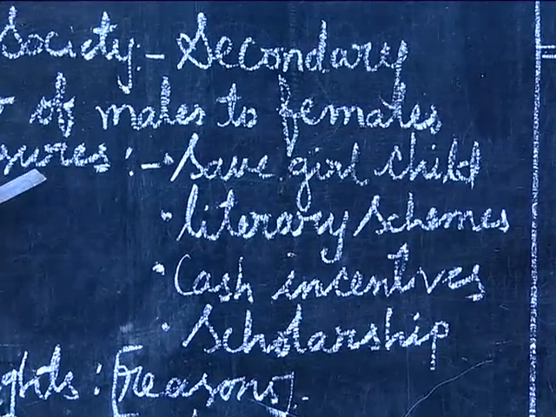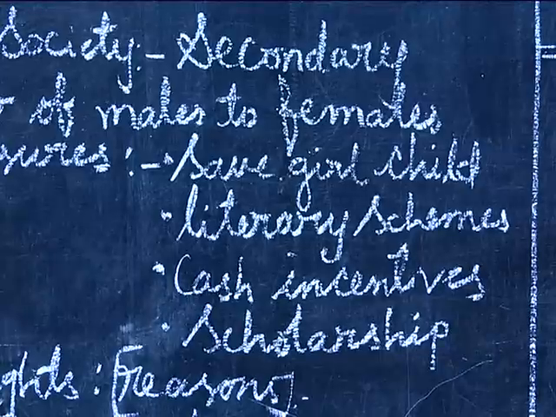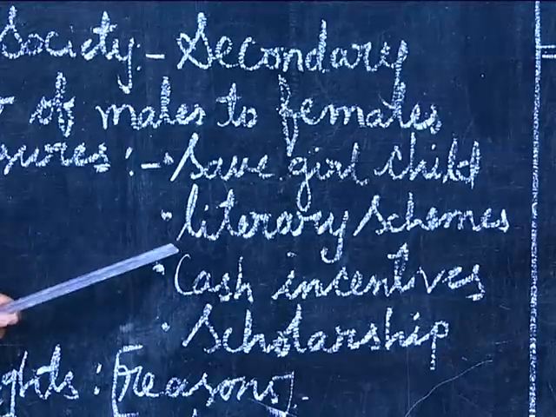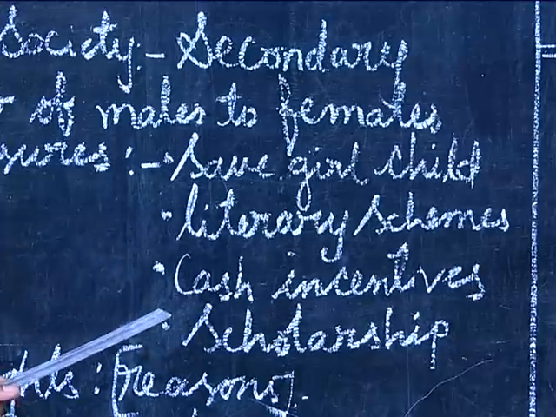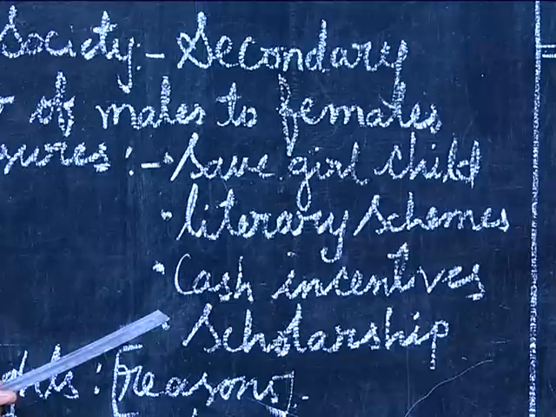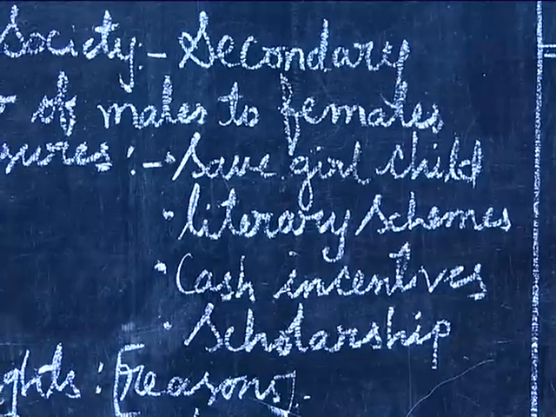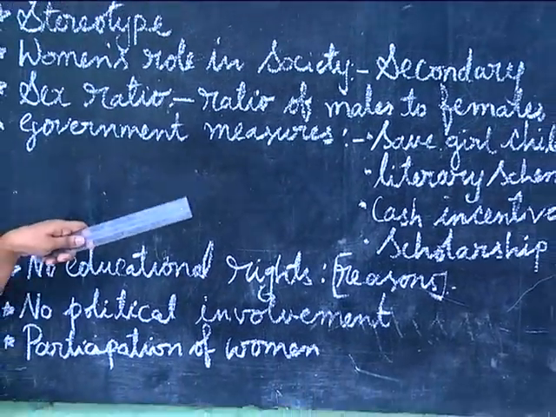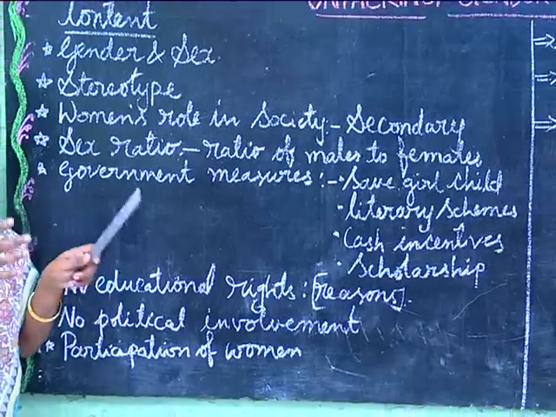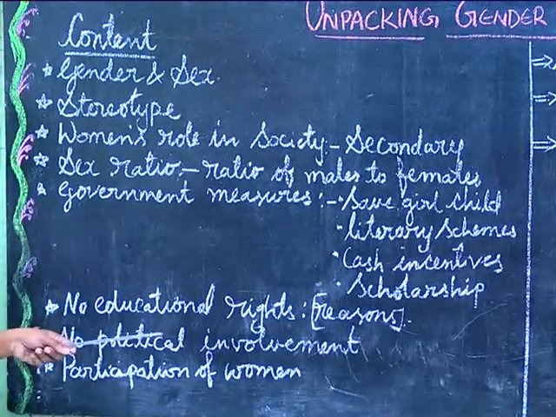Apart from this, there are many schemes and measures taken by the government. First are the literacy schemes, cash incentives and scholarships. These are provided to families so that they can take care of the children and provide betterment for the girl community. When you talk about government participation, it is necessary to talk about society's participation.